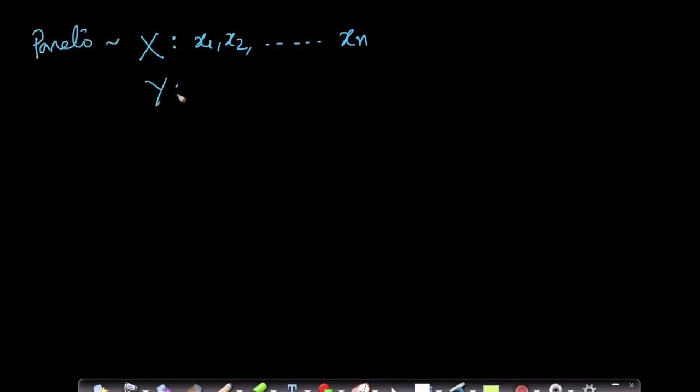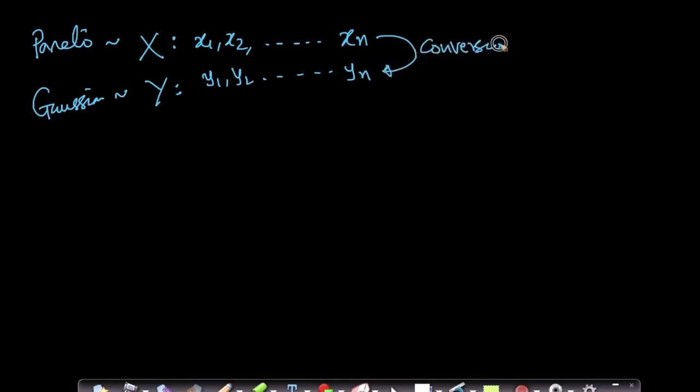And let's assume I have a random variable y, which is y1, y2, up to yn, and this has to be Gaussian distributed. I want a way to convert my xi's into yi's. Now let's see how to do it.